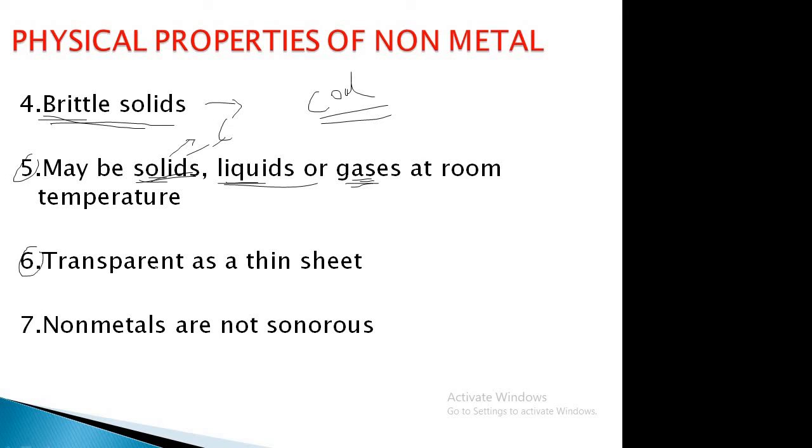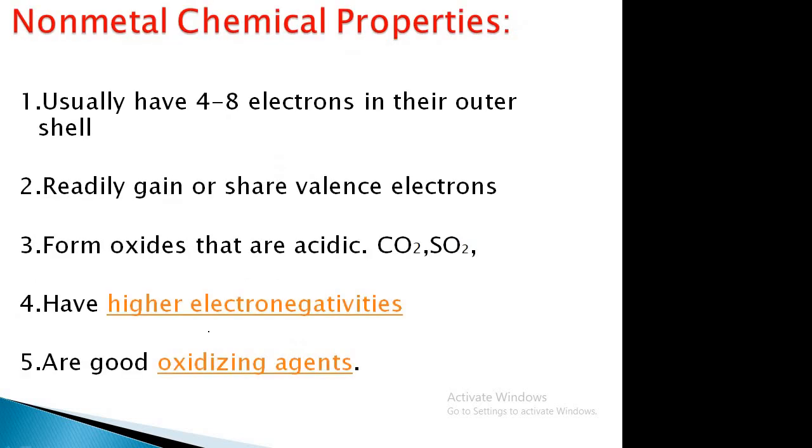Transparent as thin sheet. What happened in the metals, that was opaque, but in the case of non-metals, if it is a thin sheet, it will become transparent. Okay, then the seventh point, non-metals are not sonorous. They lack the sonorous property. There is no ringing sound property. Okay, so non-metals are non-sonorous.